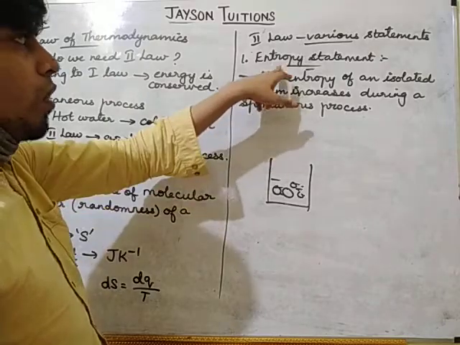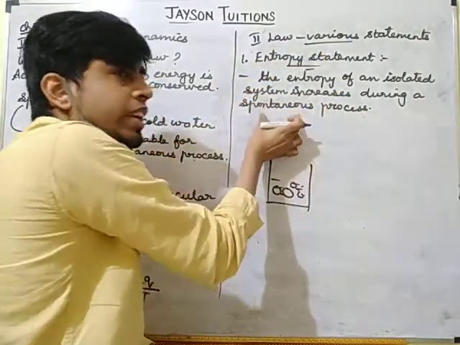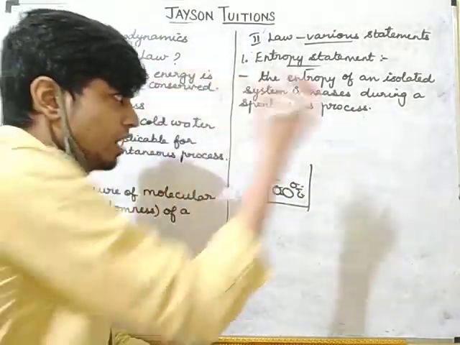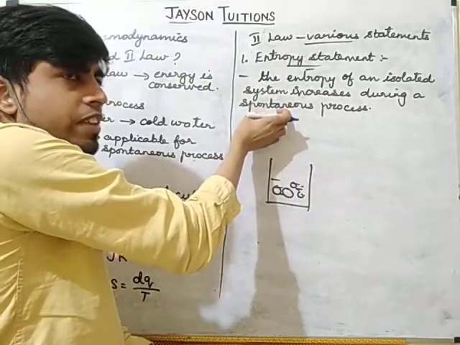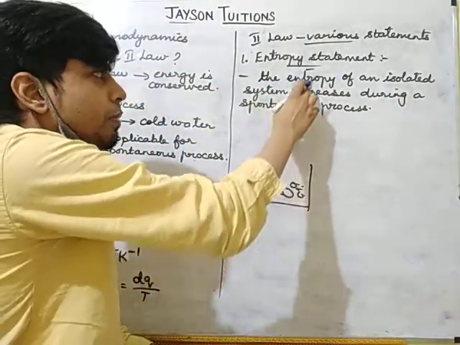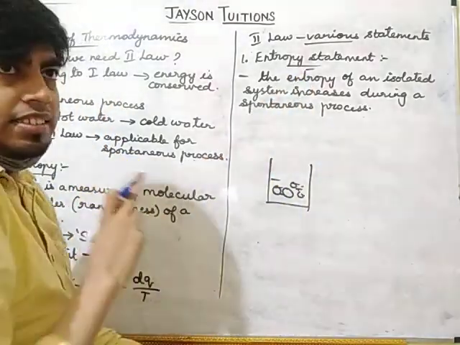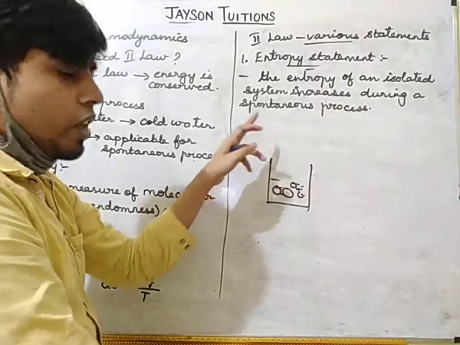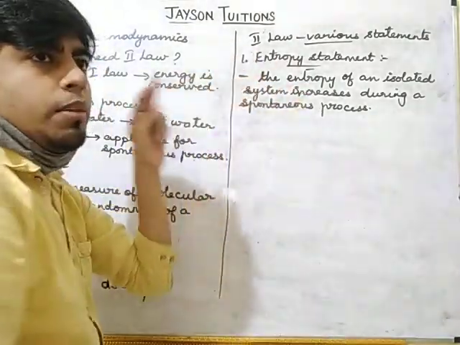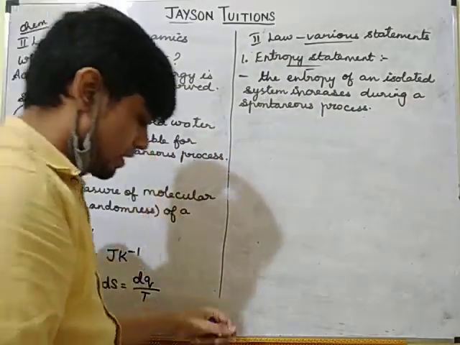So what is the entropy statement telling? If the process is a spontaneous process, meaning it is taking place very fast or automatically, then there will be more entropy. More entropy means more disorderness. So for a spontaneous process, the disorderness will be more. That is what is called the entropy statement.